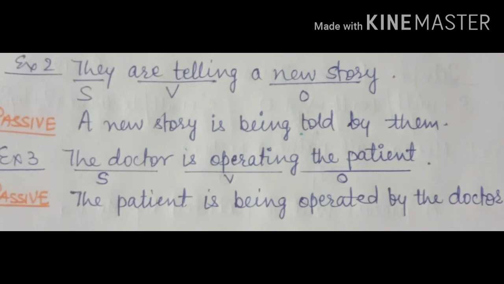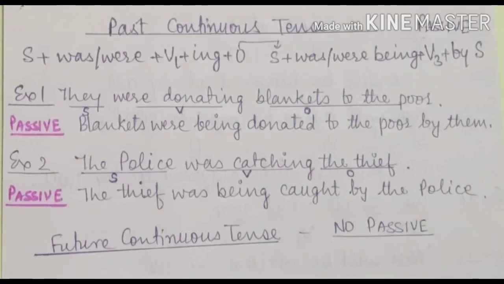Children, you have to remember, wherever you find the ing form of verbs, you will be using being. B-E-I-N-G, being will be used in all the continuous tenses. Let's see past continuous tense. You know the structure, that is subject, was, were, first form of verb with ing and object.